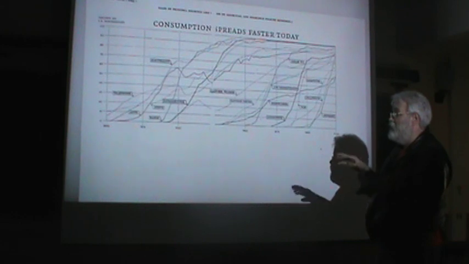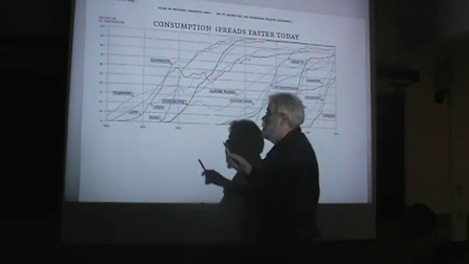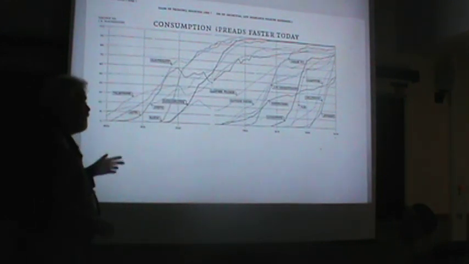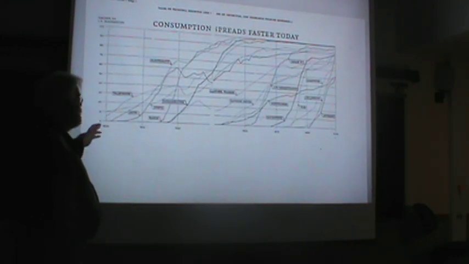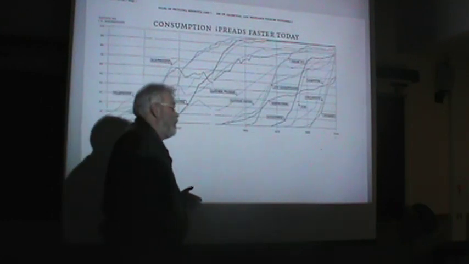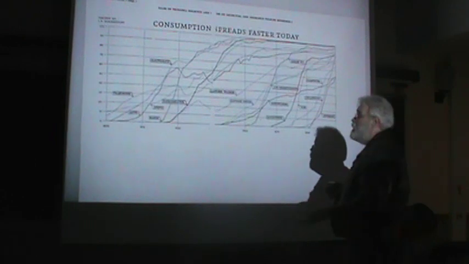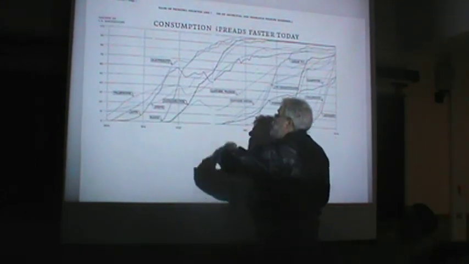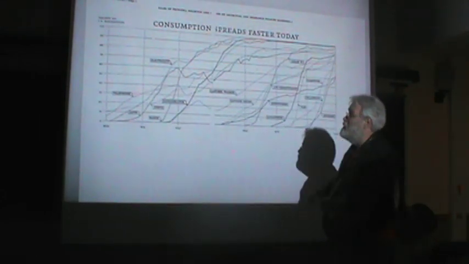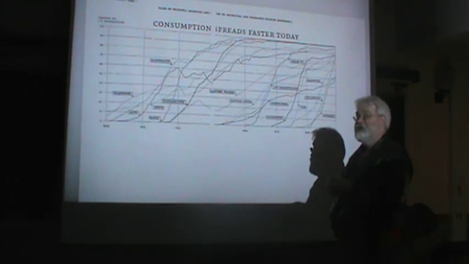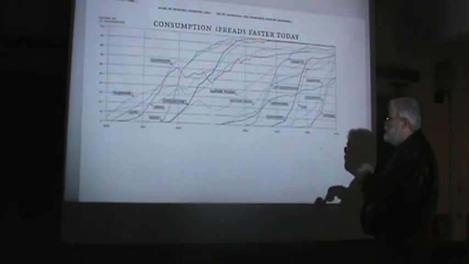The point is at first, when telephones were first introduced, those were really luxury goods. They were very expensive. Only very well-to-do families living in large cities could afford to have them. But eventually they got a whole lot cheaper and they got to be something that almost everyone owned and used. You'll see more generally when you look at a variety of different technologies that were introduced in the early 1900s. Automobiles, stoves, radios, refrigerators, electricity, and so forth.